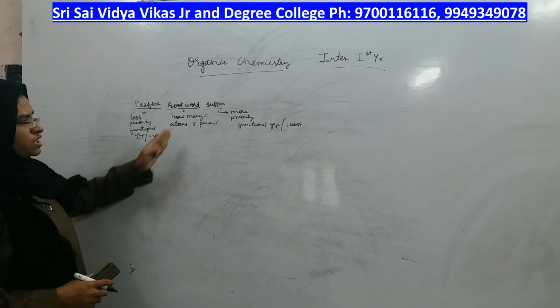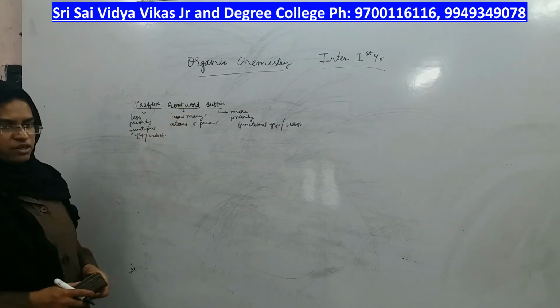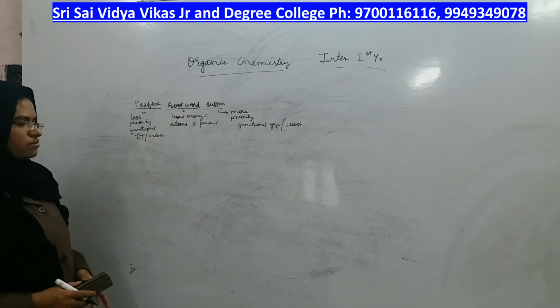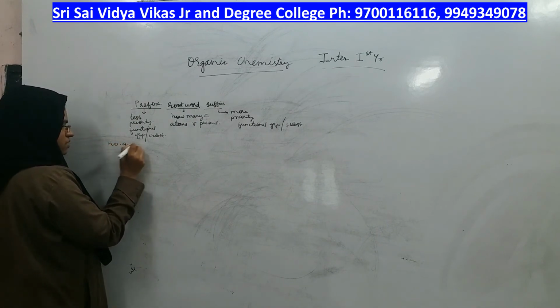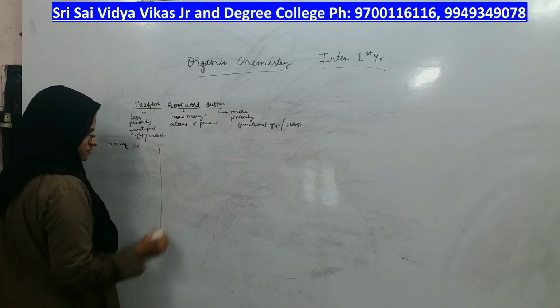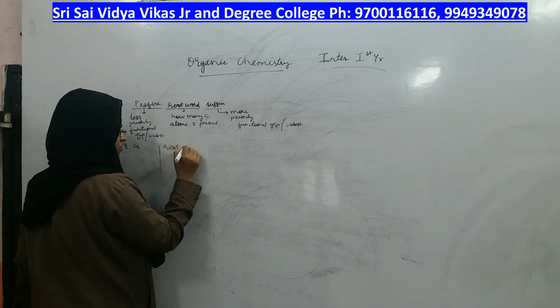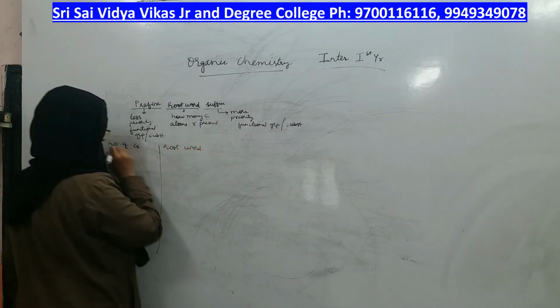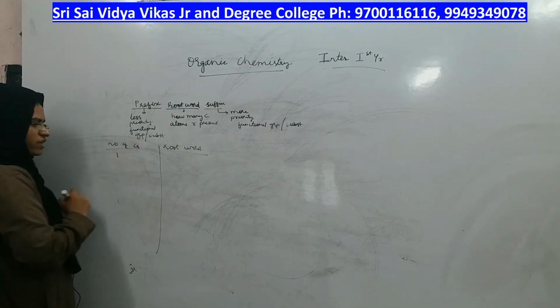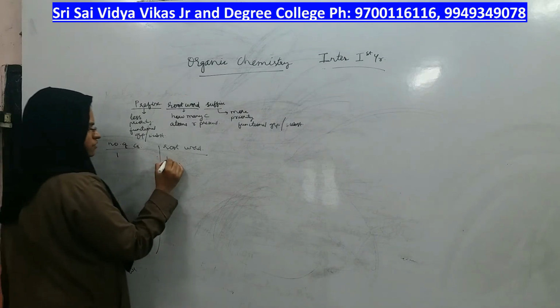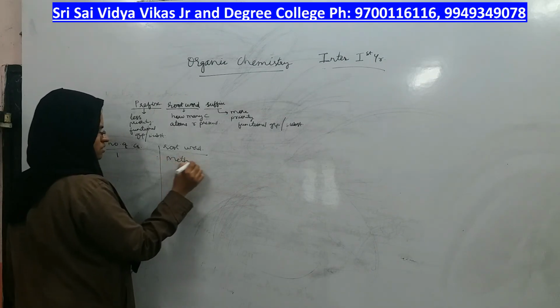So first, we will know what are the different root words for different carbon atoms. Okay, number of carbons, what is the root word? If the given compound has only one carbon, the root word will be meth.